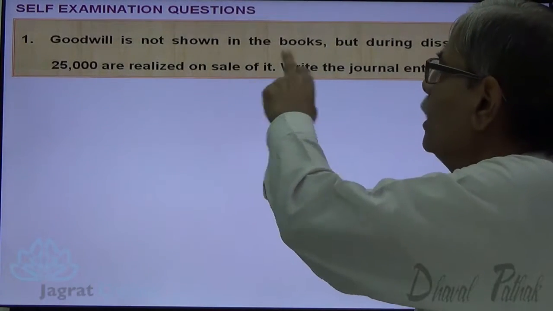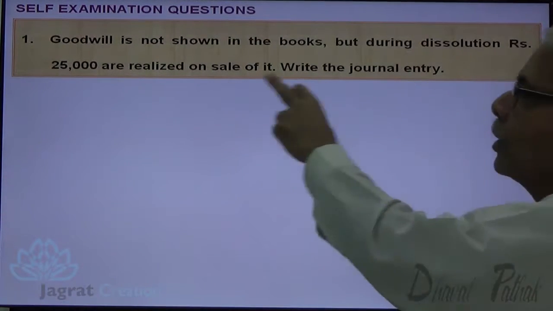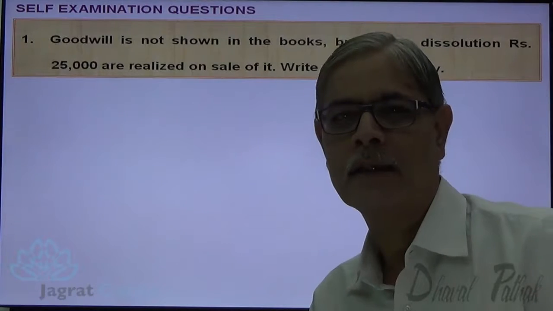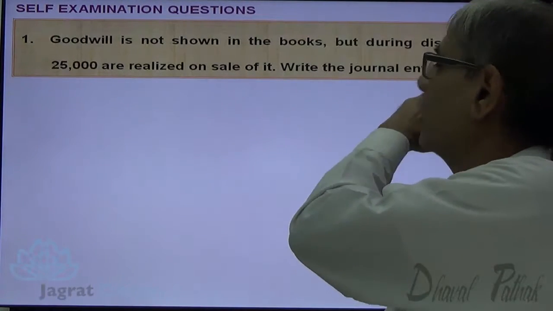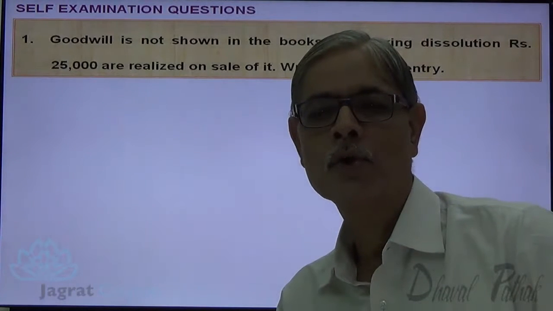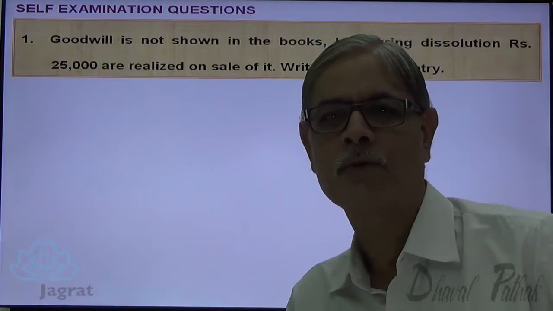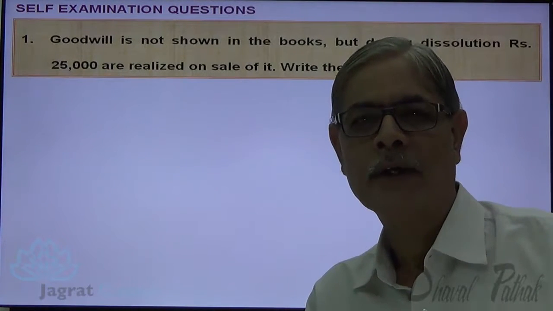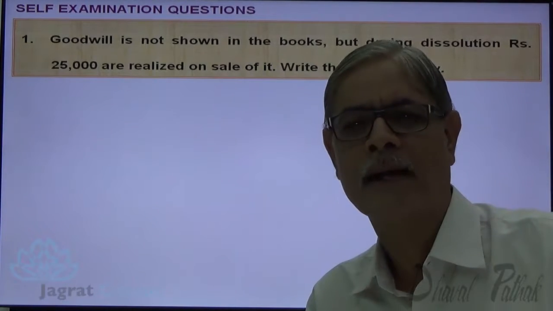Goodwill is not shown in the books, but during dissolution rupees 25,000 are realized on sale, on disposal. Write the journal entry. So we are required to write down the journal entry for realized value for goodwill. Value realized 25,000, cash is received, debit what comes in, cash account debit or bank account debit.